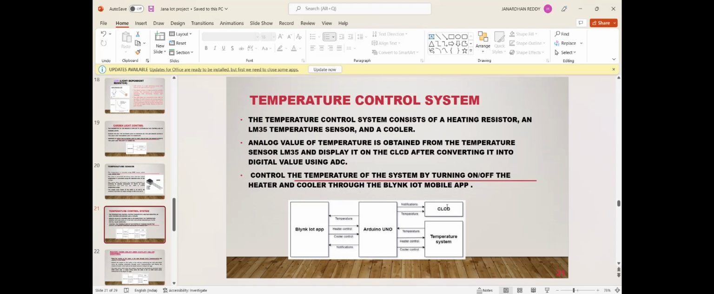Temperature control system. Here, see the Arduino is connected to the Blynk IoT app, the CLCD and the temperature sensor. Through the temperature sensor, it will read the temperature, and through the IoT application implemented on the mobile, we can turn on the heater, cooler, etc., and display it on the CLCD.